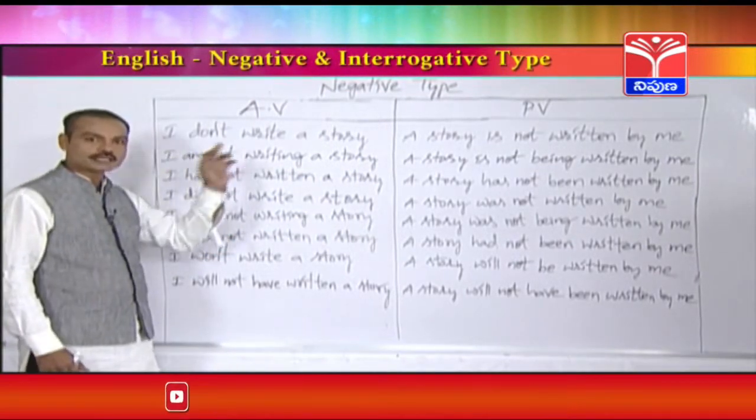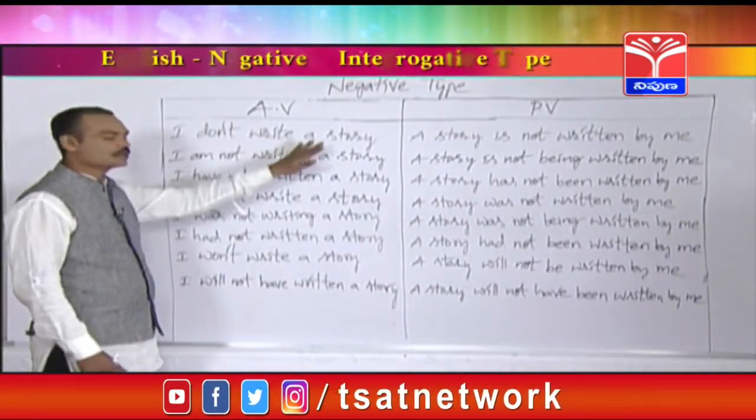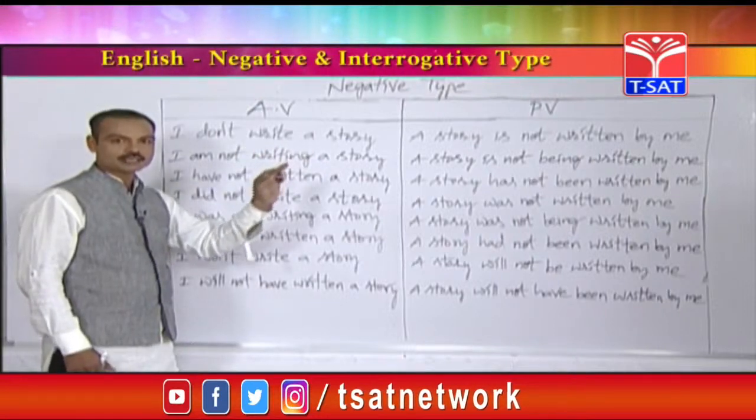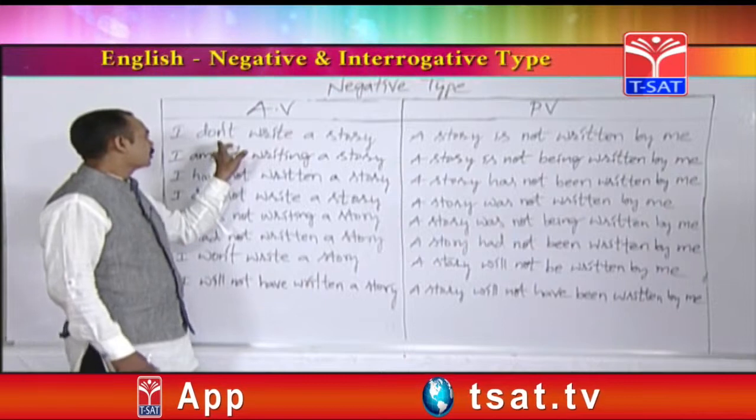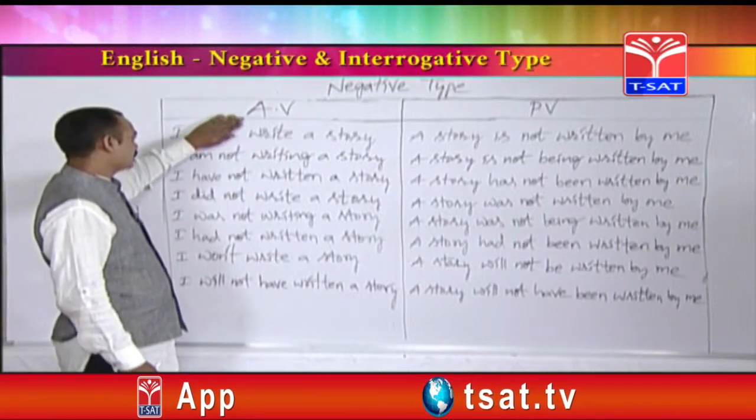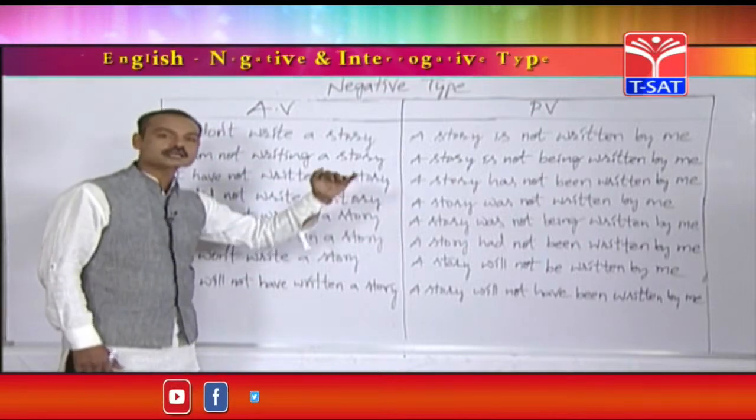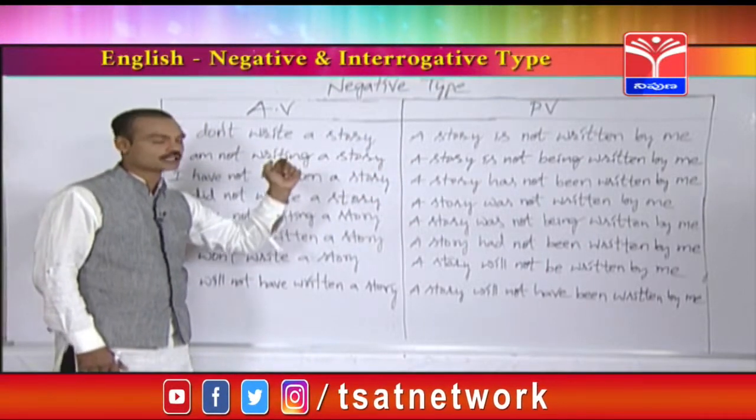How to find out whether it is a positive sentence or negative sentence? See, I write a story, it is a positive statement. I don't write a story, it is called a negative statement. See, for example, if it is a positive statement, what is your answer? I write a story. A story is written by me. That is the passive for positive statement.